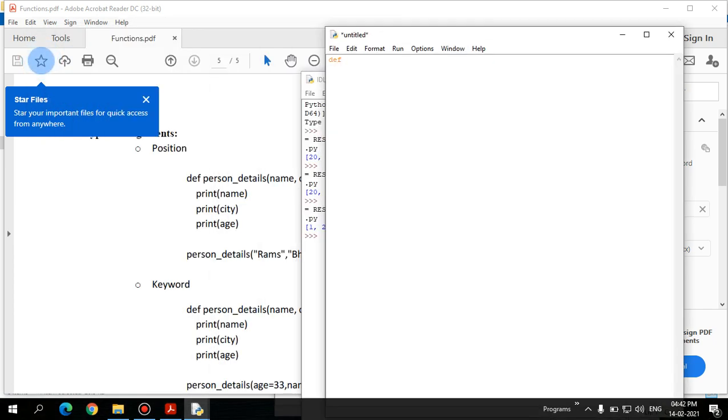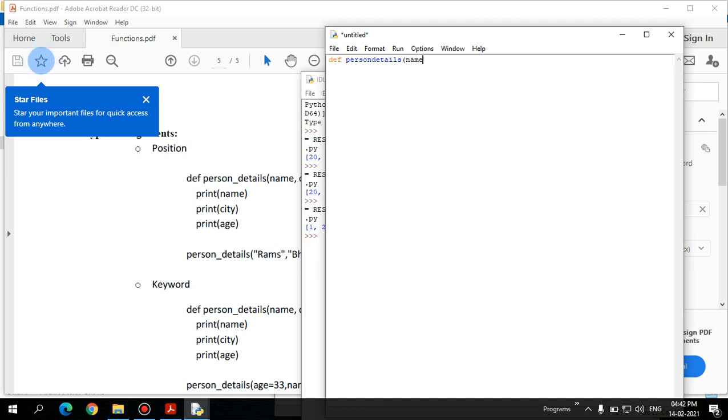Okay, let's define some values. To make sense, we'll use proper meaningful statements. Okay, let's define the function personal details.